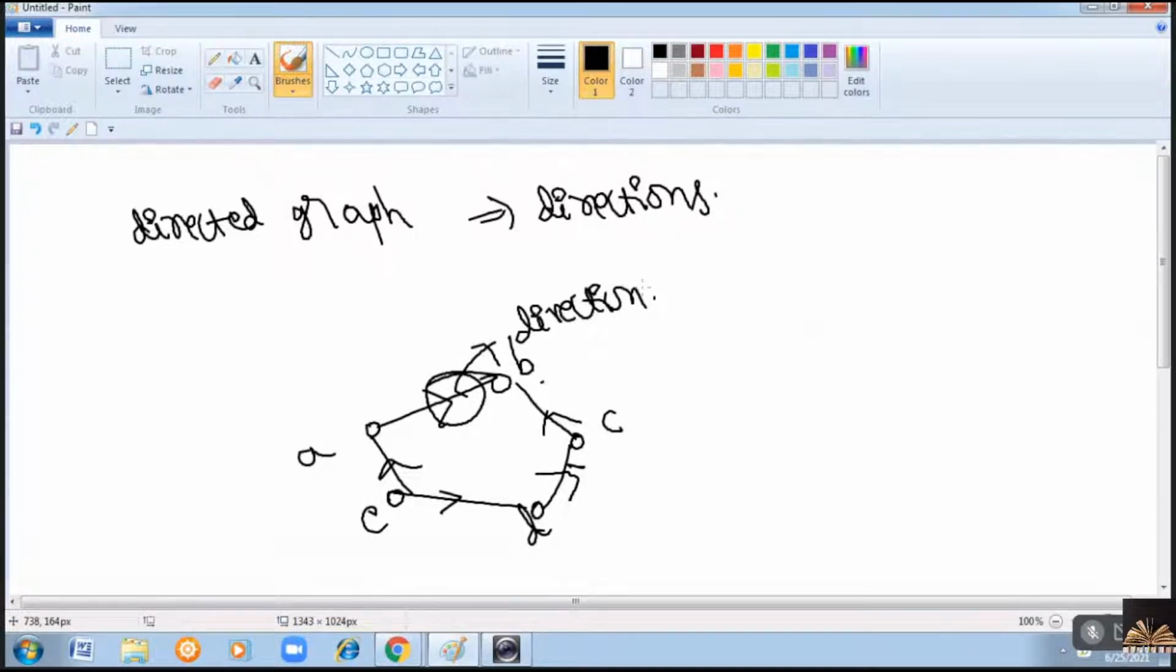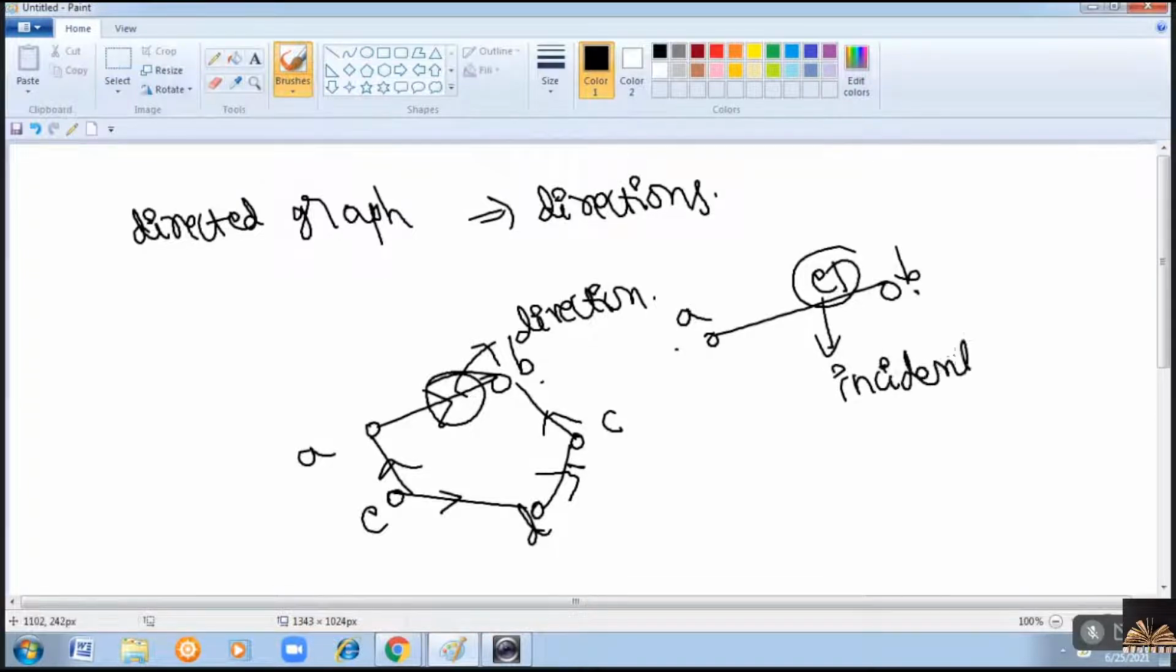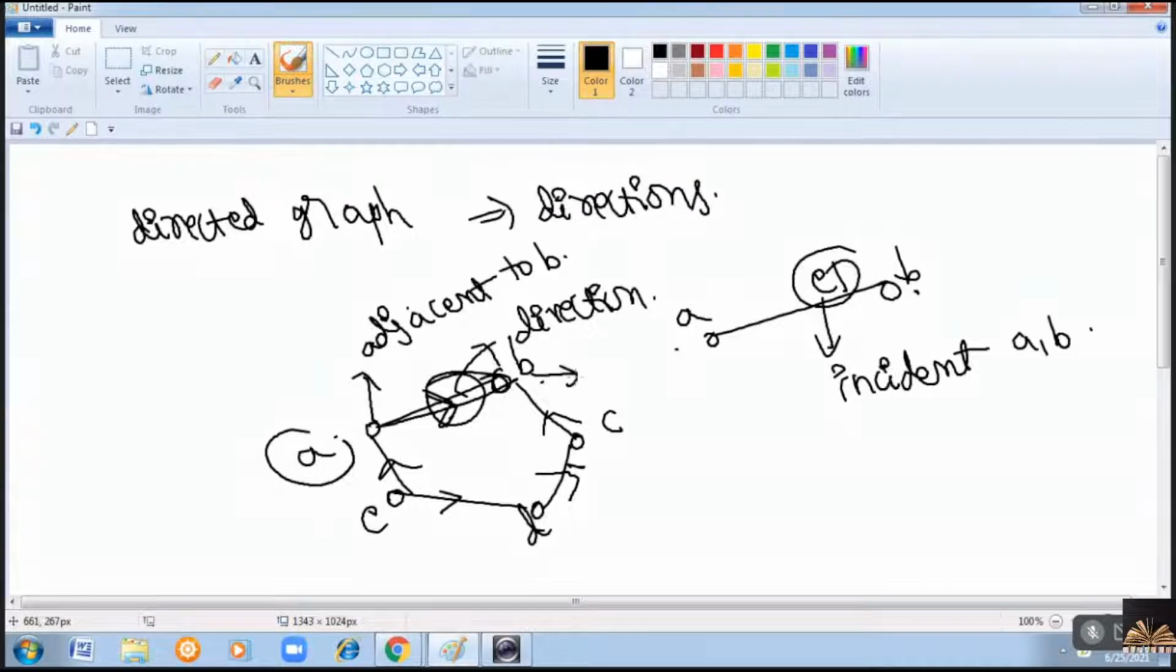Next, we'll see the degree of a vertex, but one more thing: in an undirected graph, if the edge E1 is between A and B, we can say that E1 is incident with the vertices A and B. In a digraph, the vertex A is said to be adjacent to B because the arrow is from A to B, and the vertex B is adjacent from A. In an undirected graph, we say it is an incident vertex. Clear?